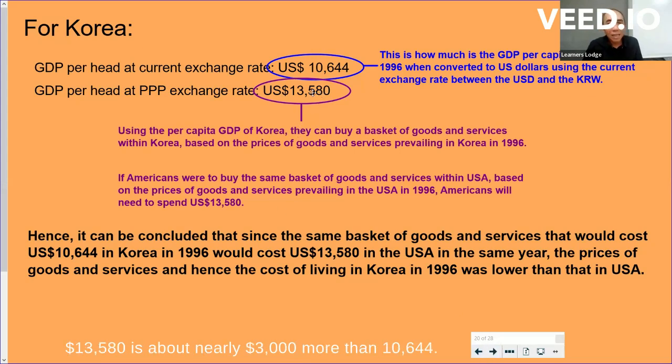$13,580 is nearly $3,000 more than 10,644. That works out to be just shy of 30% more expensive in terms of goods and services, right? So this would be the way you answer the question of what the data suggests to us about the cost of living in Korea in 1996 compared to the cost of living in USA.